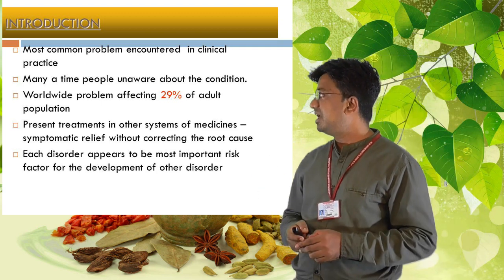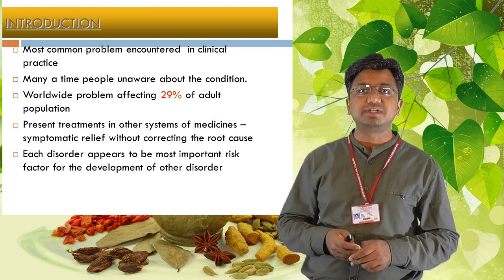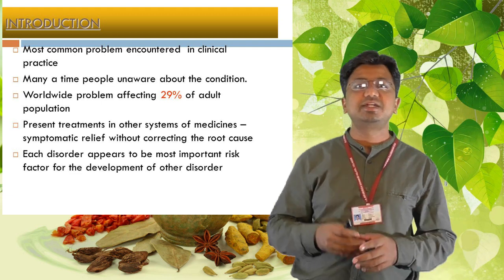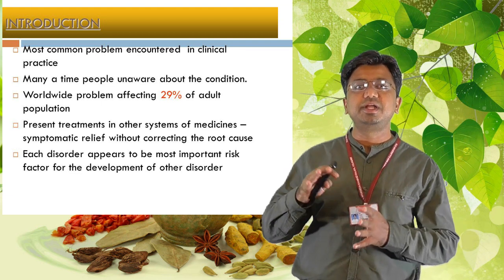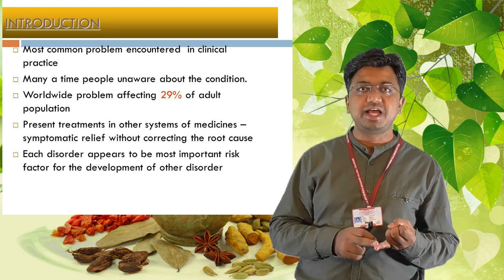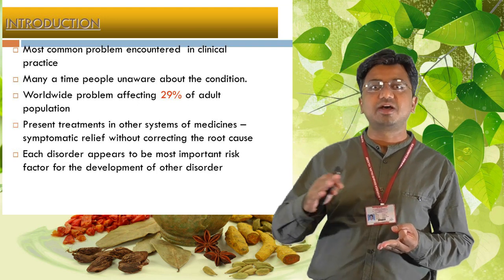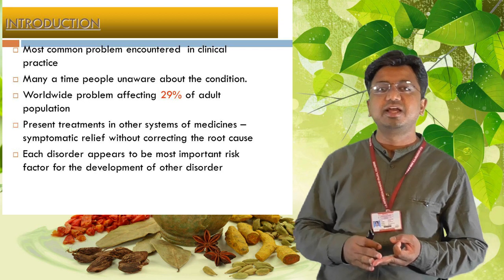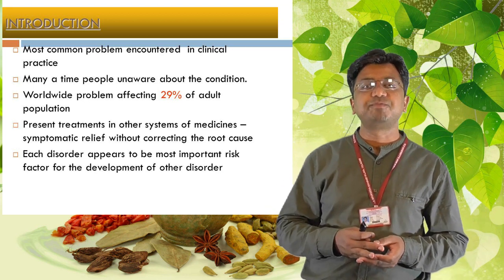Present treatments in other systems of medicine are only relieving the signs and symptoms. That means we are just managing the diabetes, managing the hypertension, but not getting a complete treatment for these non-communicable diseases, including diabetes, cardiovascular diseases, and carcinoma, which have become a high mortality and morbidity burden for our country.